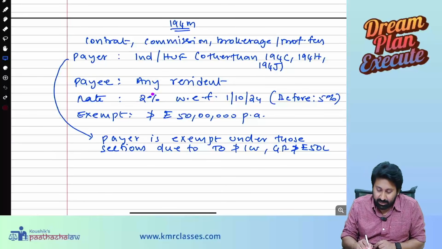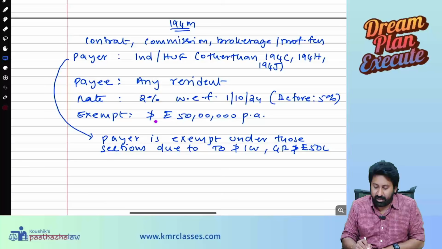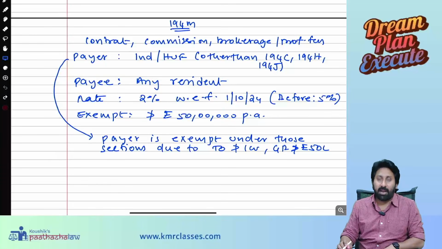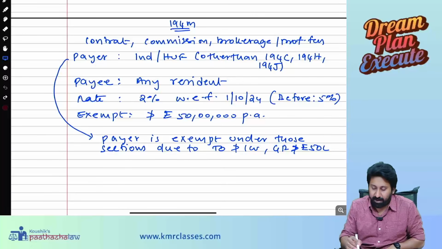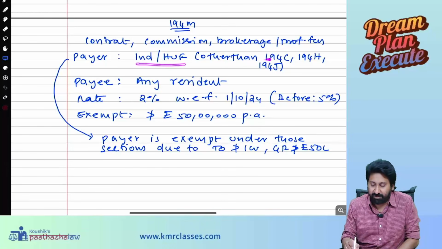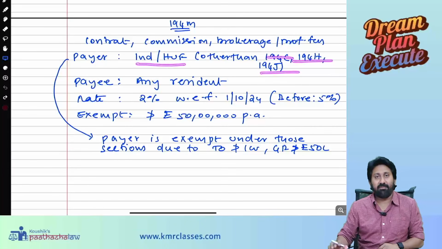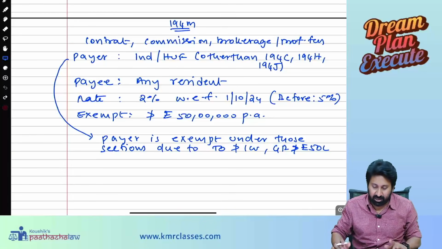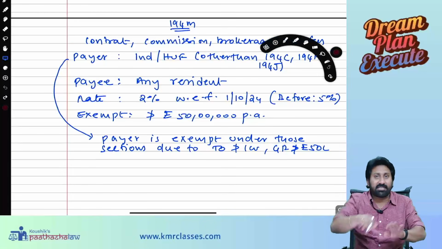But if the total payments to be made exceed 50 lakh per annum. Exceeds 50 lakh per annum means the total payment by an individual or HUF, other than under 194C, H, J. Those sections, they are exempted. If they are not exempted there, this section will not come.